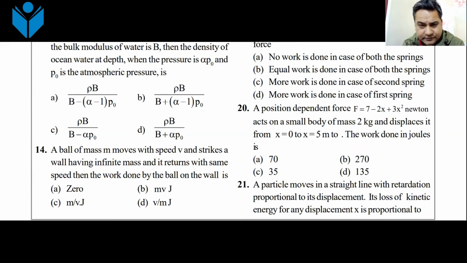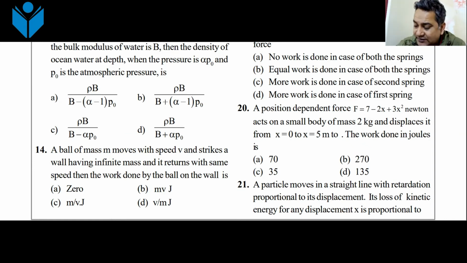How was the paper? Was it easy? Was it tough? Did you find it easy or tough? This is as per the level of JEE mains and thereabouts, just touching the level of JEE advanced. So this is the type of paper that you are going to expect in an examination hall. There will be a mix of questions, as I said, from the theory part as well as from the numerical part. So it has to be a mix. All the questions cannot be perfectly numerical, because then the paper becomes tough and you have to solve it in the given time. Is there any particular question that you want to discuss?